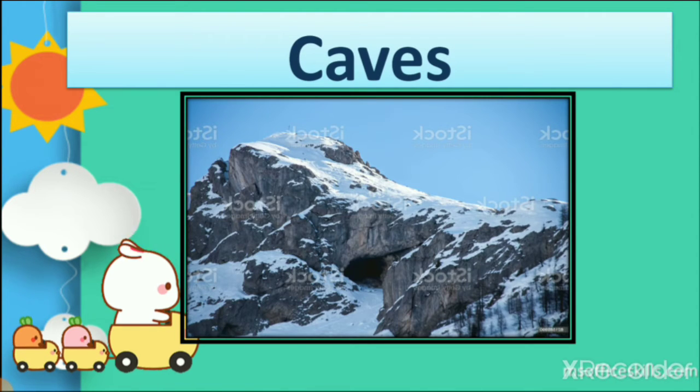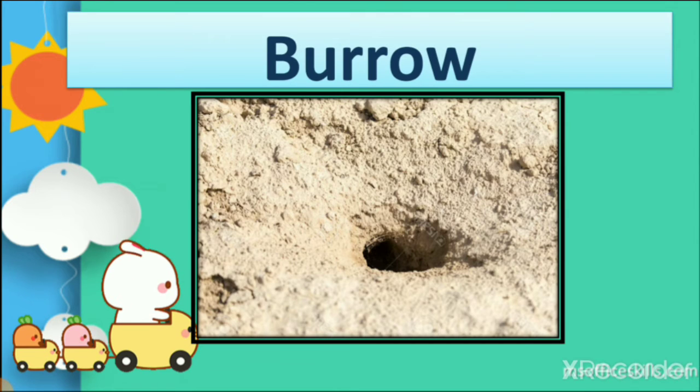Caves, holes in a mountain. In this lesson we learn about different types of holes in which animals are living. So a cave is a big hole in a mountain, right, in which tiger and lion and bat are living. Then we learn about burrow, which is a home of a rabbit, created by an animal. It is not a natural hole in the ground, right? So it is an underground home of an animal.